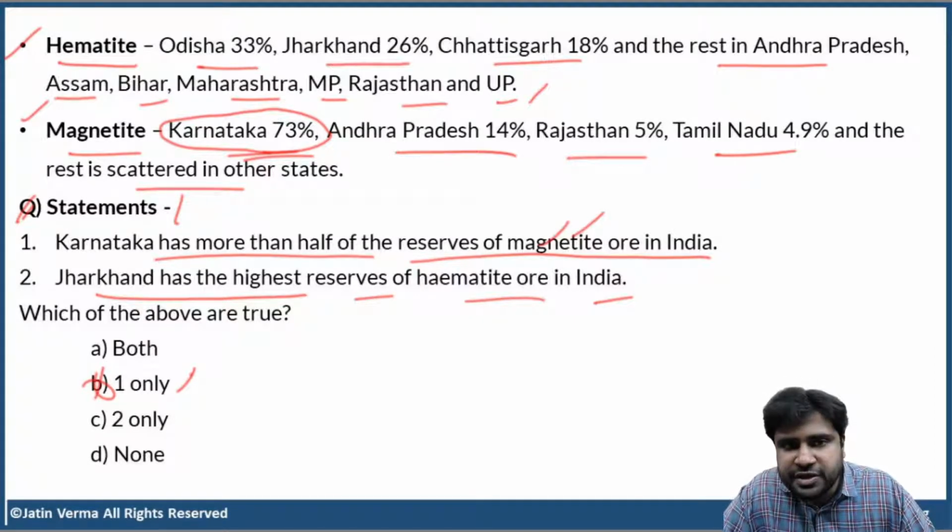So these percentages you have to remember. Okay. But you don't have to remember the names of places within the state. That is not asked by UPSC. Clear? Not even UPSC, even SSC and railway exams, which are very, very factual, even they don't ask that. So you don't have to worry about that.